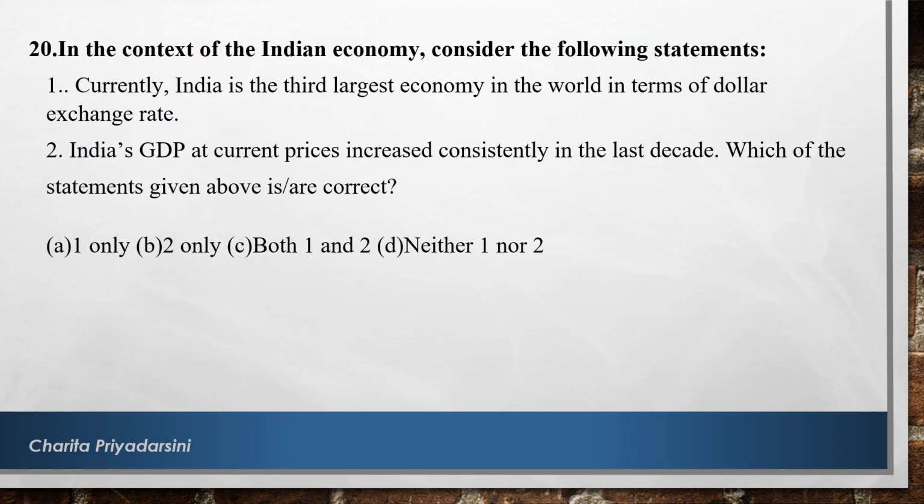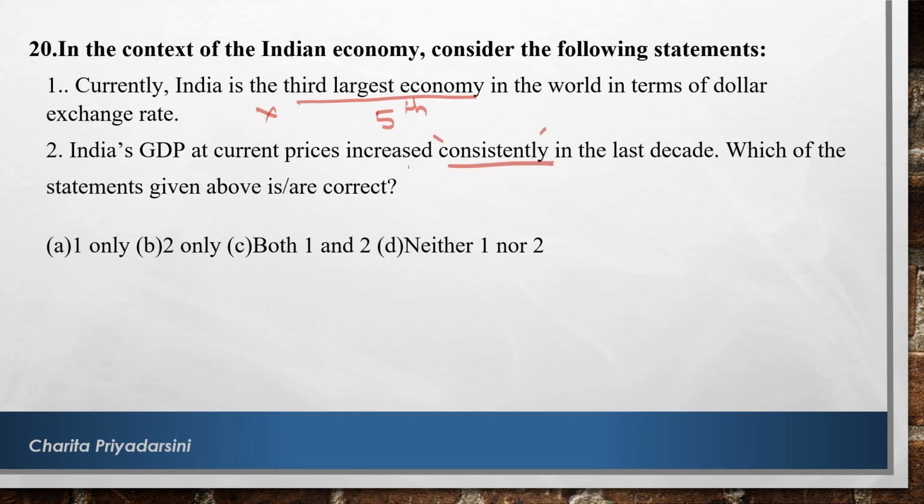In the context of Indian economy, consider the following statements. Currently, India is the third largest economy in the world in terms of dollar exchange rate. So this is wrong. Now we are not third largest, we are in fact the fifth largest. India's GDP at current prices increased consistently in the last decade. So they said consistent increase.